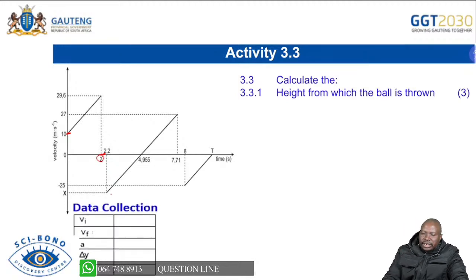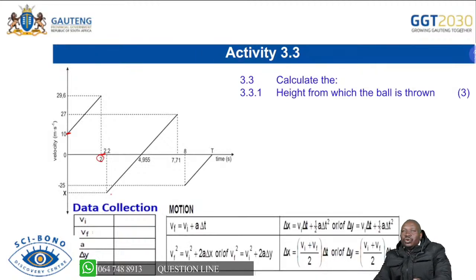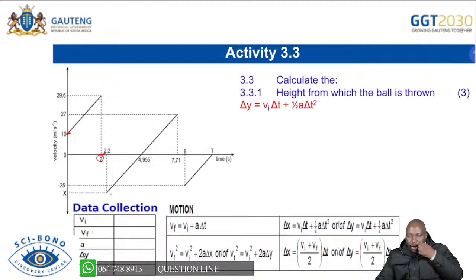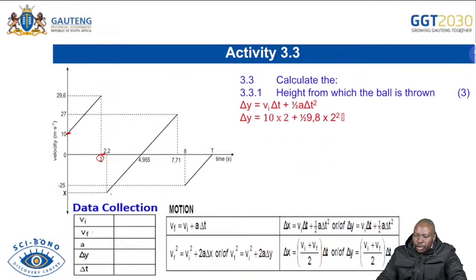Don't forget, we said data collection is important. So write down the given information. Already you know your initial velocity, and you have the data sheet of formulas, so you can choose the correct formula to answer that question.